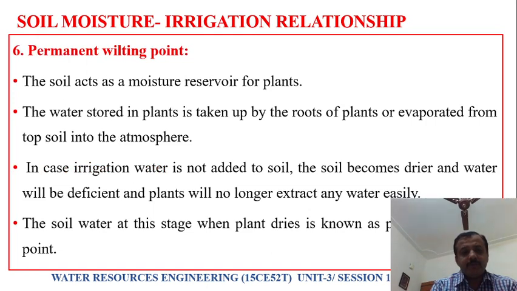Permanent wilting point. What is the permanent wilting point? The soil acts as a moisture reservoir for plants. We call soil a moisture reservoir for plants. This water stored in the soil is taken up by the roots of plants and evaporated into the atmosphere. In case irrigation water is not added to the soil, what happens? If you stop adding water, the soil will become drier and water will be deficient, and plants will no longer be able to extract water easily.